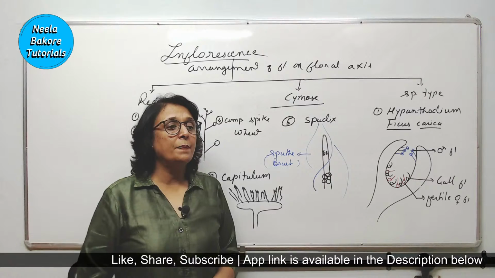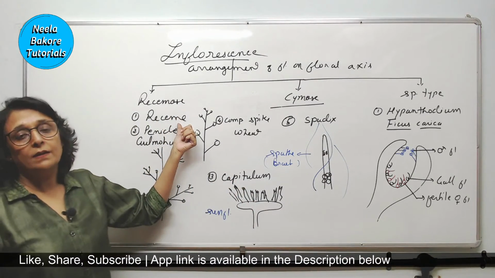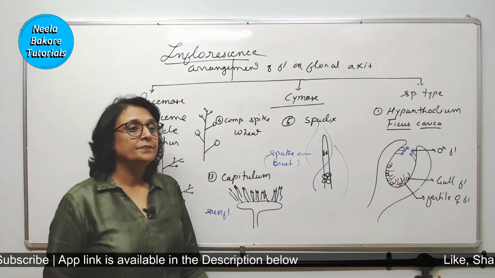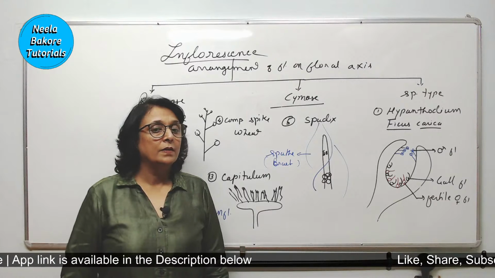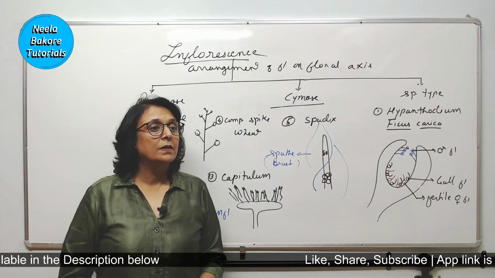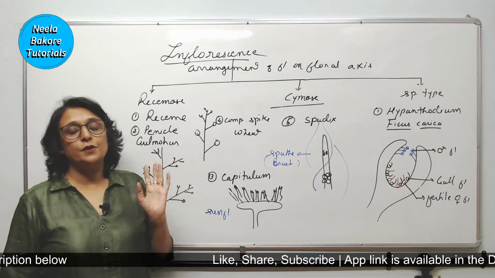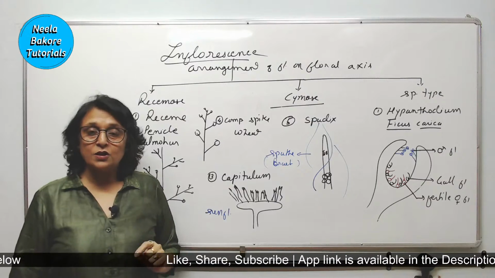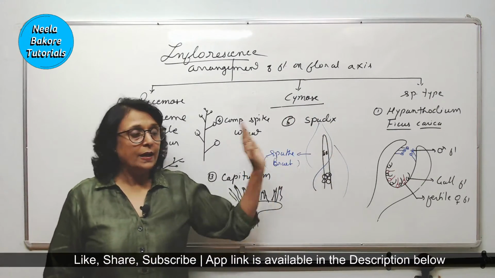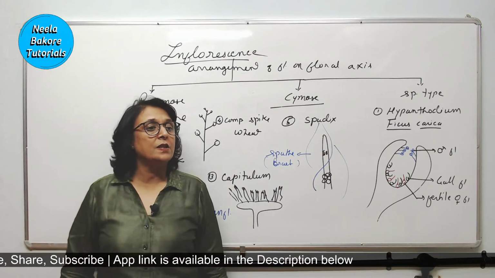Example of raceme and panicle. Panicle I have given, that is Gulmohar. Raceme has different examples, we don't have that in our syllabus. Okay, so I guess now you know the difference between racemose and cymose, which is the main thing, and hypanthodium is important. And I have given you some examples which were asked previously.